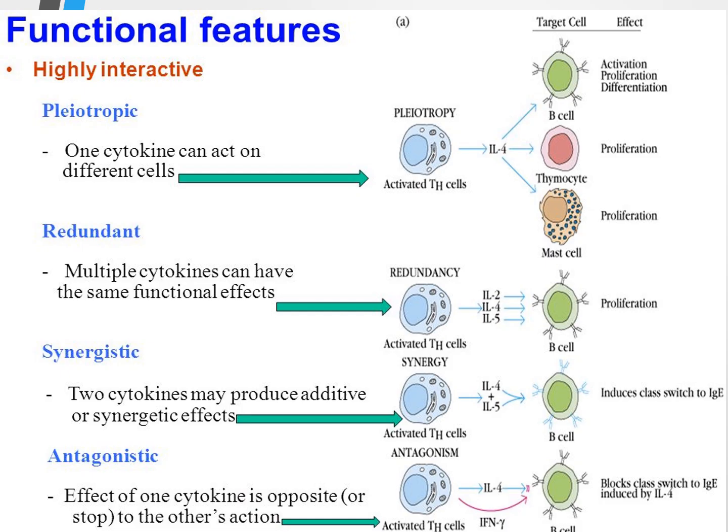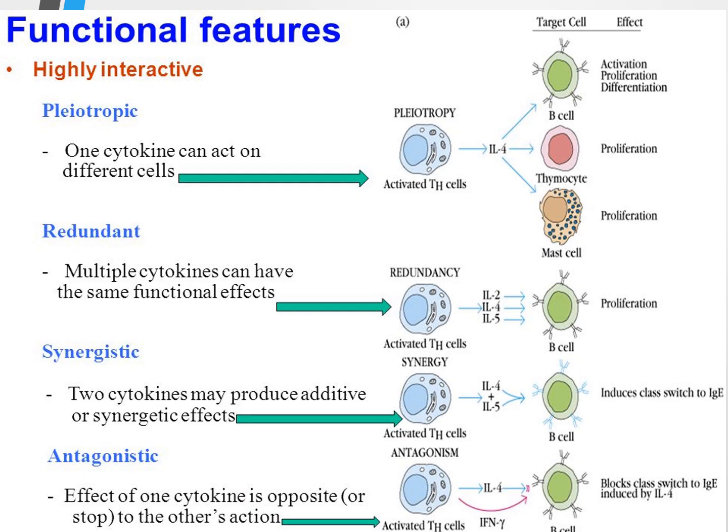This is called synergistic effect. So what is the difference between redundancy and synergistic effect? Redundancy means that different cytokines act on the same cell, but their actions may be different. While in synergistic effect, multiple cytokines act on the same cell, and their effects are the same.